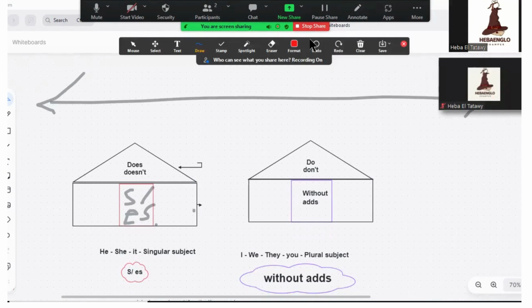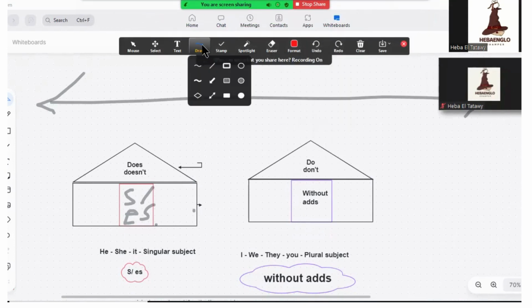One group was he, she, it, and the singular subject. They were carrying a sack. A sack is like a bag. This sack has S and ES inside. Then the other group was I, we, they, you, and the plural subject. They were carrying a sack without S or ES inside.